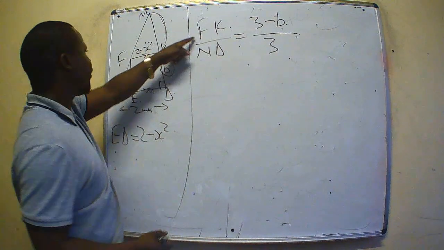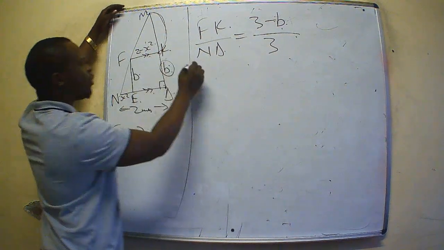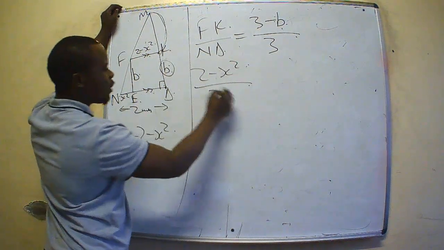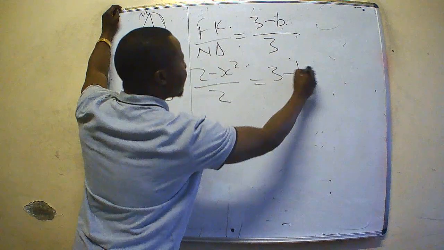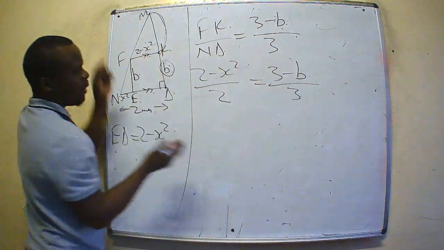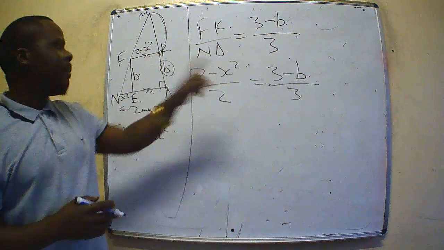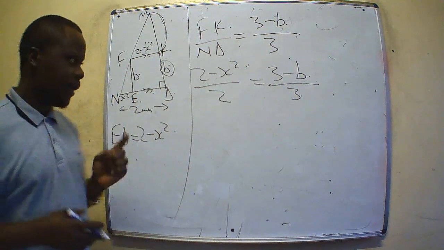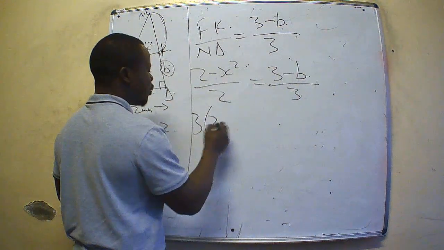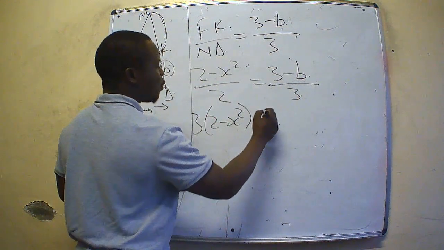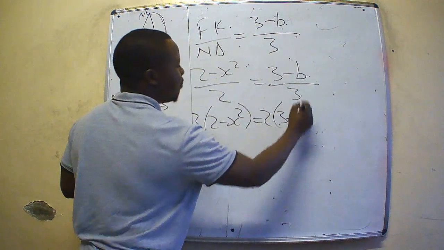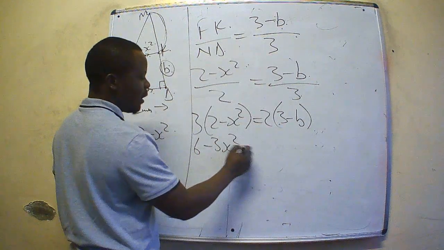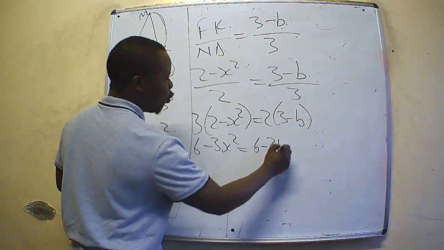So, what was our Fk? We had Fk, which is 2 minus x squared, over, what is Nd? It was 2, equals 3 minus b, over 3. So, let us manipulate this situation to find the value of b. Let us do that. Cross multiply. 3 bracket 2 minus x squared is equal to 2 bracket 3 minus b. So opening brackets, 6 subtract 3x squared was equal to 6 minus 2b.